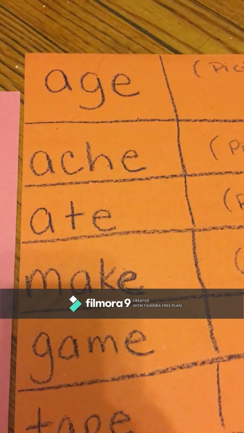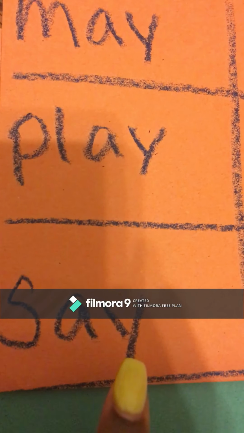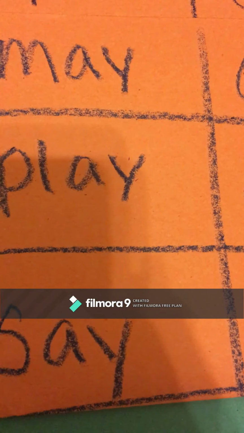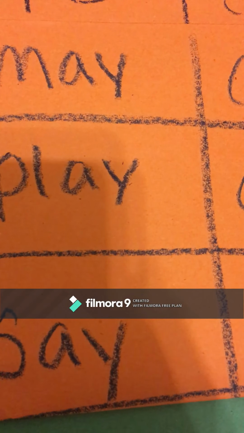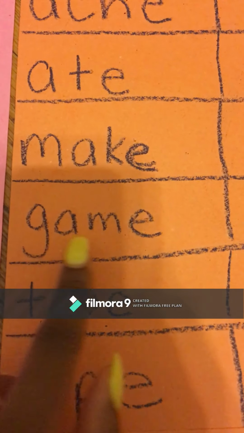Now listen for the A sound at the end of these words. May, play, say. Sometimes the A sound is in the middle of a word. Listen for the A sound in these words. Make, game, tape.